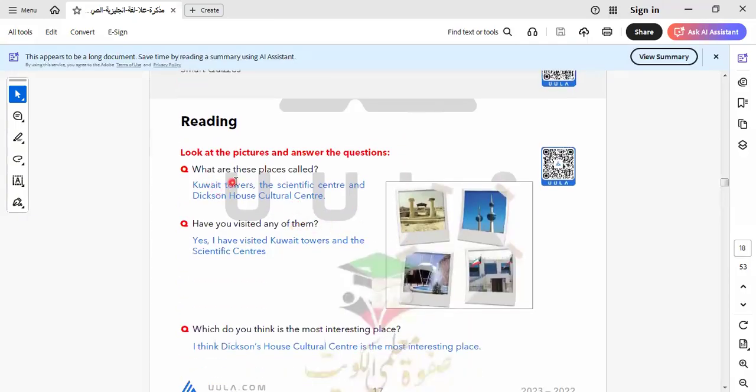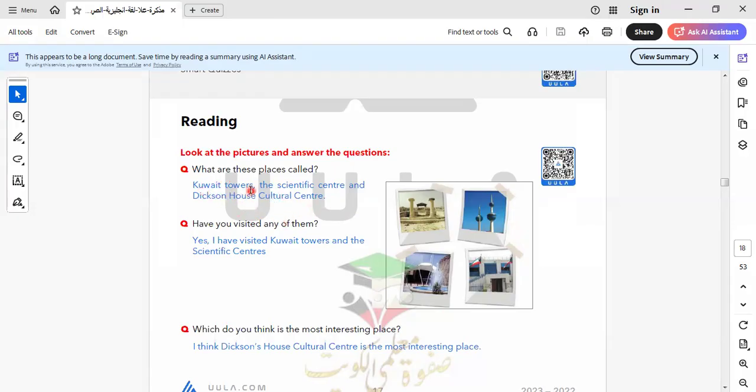Here we say, what are these places called? I think these places are in Kuwait. I don't know more about it, but I watch it on TV. The only thing that I know is because I live in Egypt, the Kuwaiti Towers. These places I can't know more about, but I know them when we teach you the Kuwaiti syllabus. Okay. Here we say, what are these places called? So these are the places in Kuwait, and we must know every one of these places.